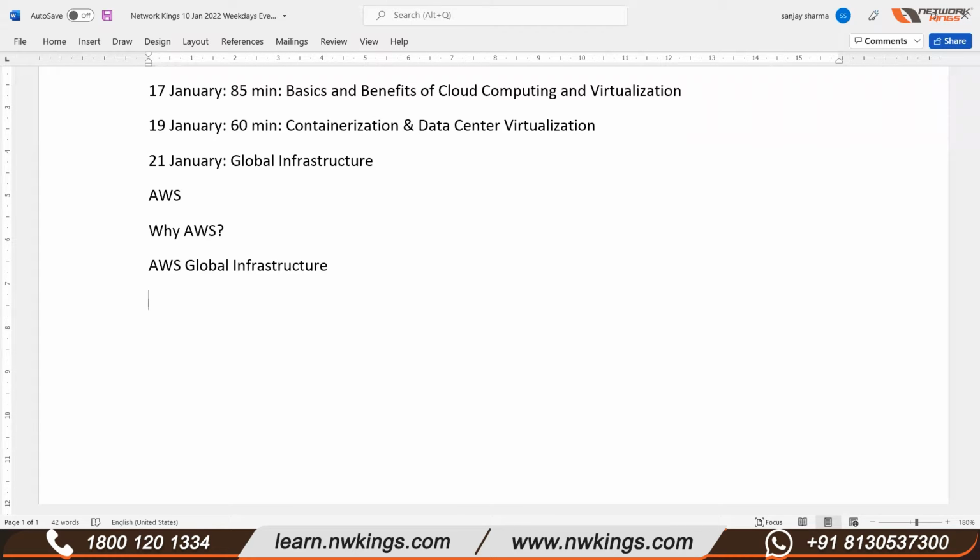Why AWS? Why are we using AWS? There are a number of reasons. We identified some factors on which we can take technological and commercial advantages. The first thing is AWS cloud infrastructure, right? Why are we choosing AWS? Because of AWS cloud global infrastructure.